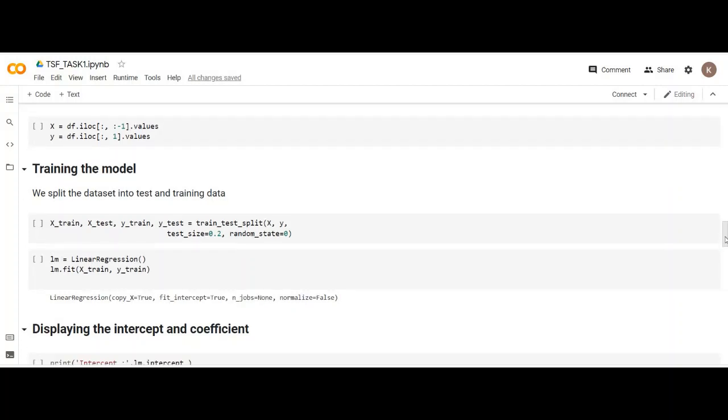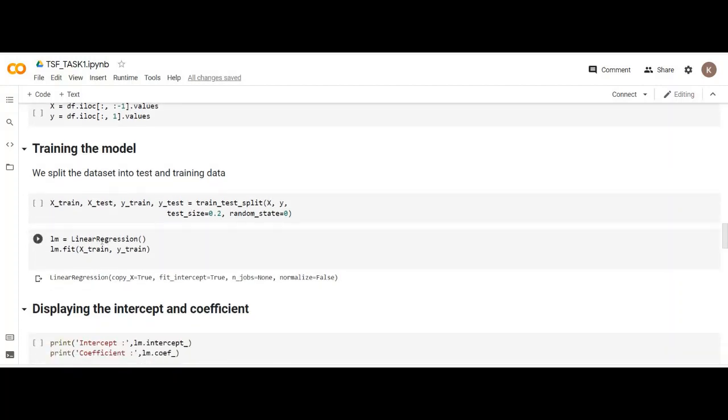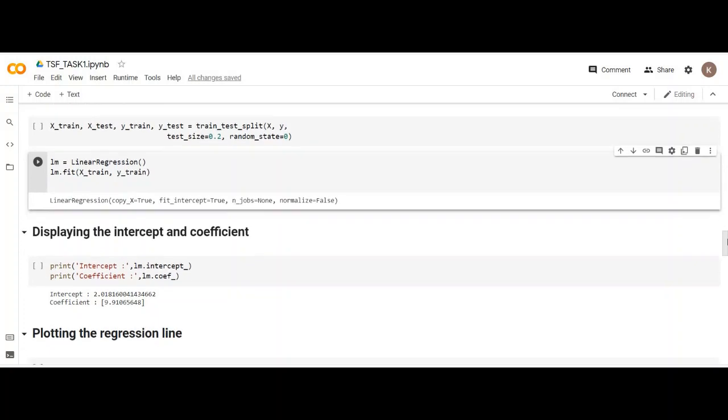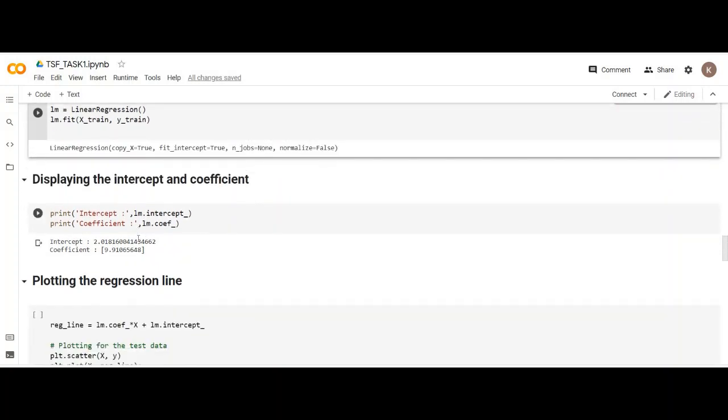Then I have created an instance of the linear regression model here using LM, and I have fit the model using the x_train and y_train data. Then, as you know, linear regression follows the y is equal to mx plus c equation, I have used this to calculate the intercept and coefficient of the equation. So you can see the intercept here and the coefficient here.